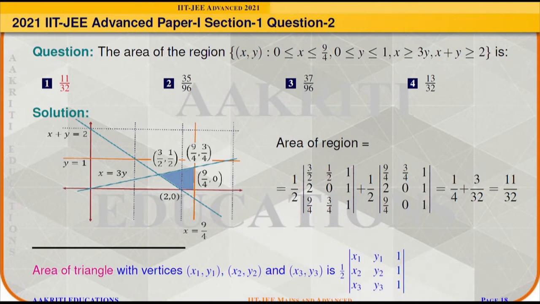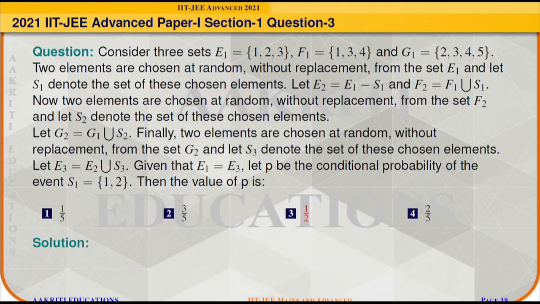And it is nothing but the combination of two triangles, and we know that the area of a triangle with given vertices (x1, y1), (x2, y2) and (x3, y3) is half times the determinant of the rows [x1 y1 1], [x2 y2 1], [x3 y3 1], and by applying the formula we will get the area as 11/32. Thus, option 1 is correct. Question 3.